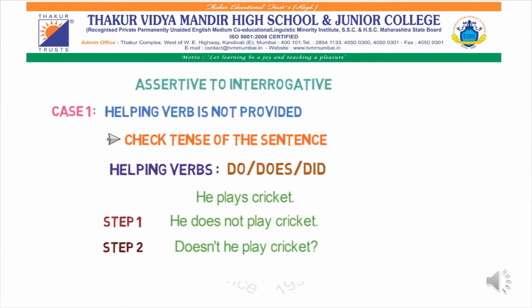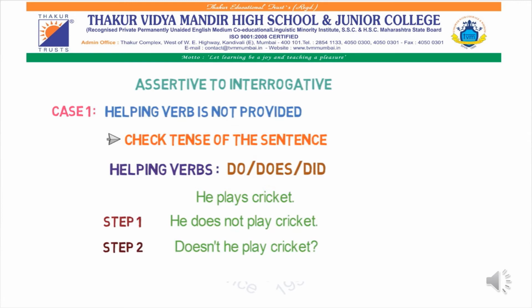We use do when the subject is I, you, we or they. We use does with the third person singular pronoun, when the subject is he, she or it. And when do we use did? In the past form. When any incident has happened in the past, that time we have to use the helping verb did. And if we want to add negative, then we have to add not.